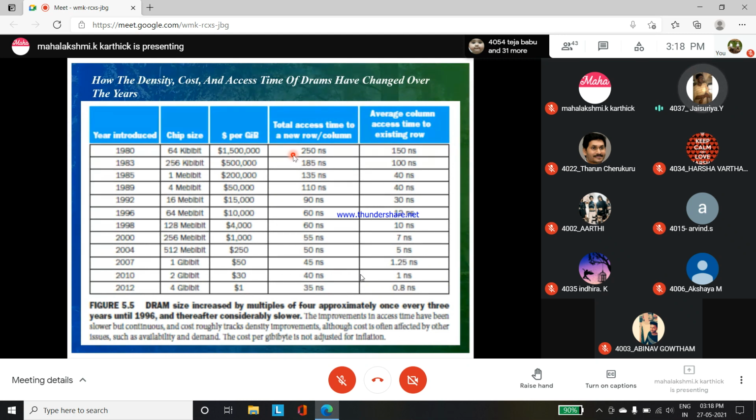When we go from the 1980s, we get up to 64 kibibits at a rate of up to $15 lakh. And as the days pass, with the newest technology in 2012, we get 4 gigabytes for $1. So the rate is decreasing and the storage capacity of the chip is increasing. The rate decreases and the access time for a new row or column in a RAM also decreases.